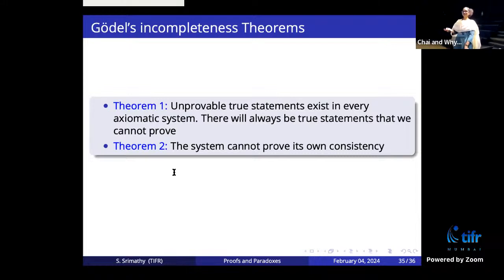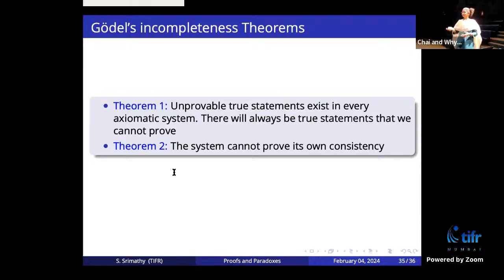Okay, the second theorem is that the system cannot prove its own consistency. Even if you build a system like this with axioms and you look at all the statements, there is no way to show that the system you built is actually consistent. There is no way to show that it will not contradict itself, that it will not lead to paradox. It is not possible to show these things.